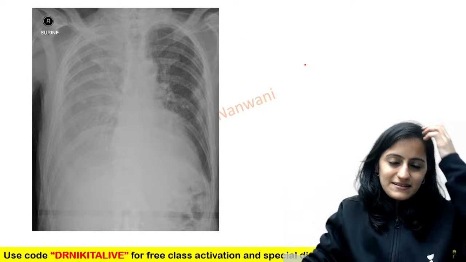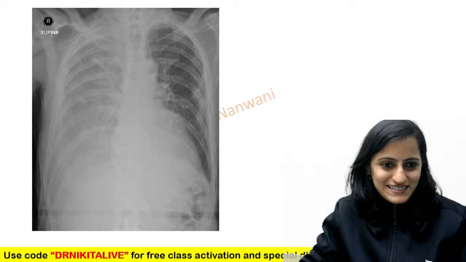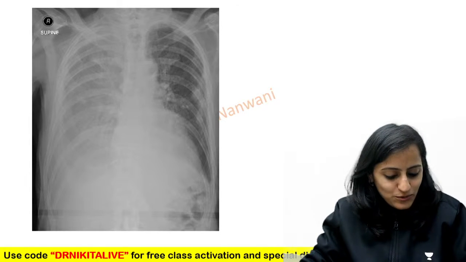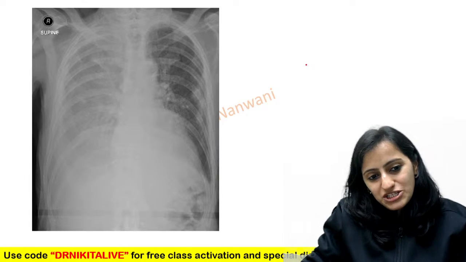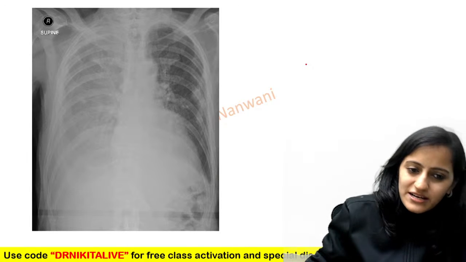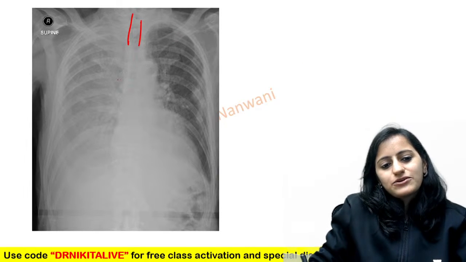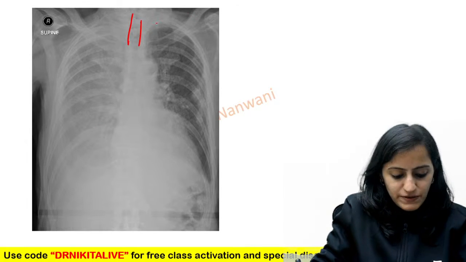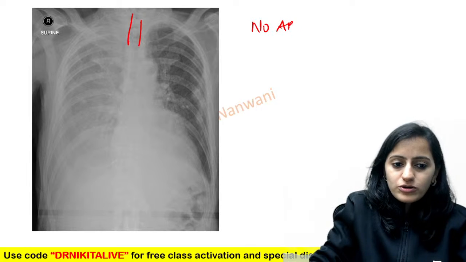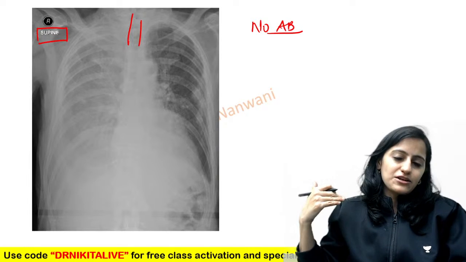So interesting, radiology sometimes can trap you, but this is very important to understand. Yes. So something which looks like consolidation, but actually this is not consolidation. Why is this not consolidation? Everything is right. You see the trachea in the center. Okay, there is whiteout without tracheal shift. But this is not consolidation because there is no air bronchogram which you see here. Look at the radiograph. This is a supine radiograph.